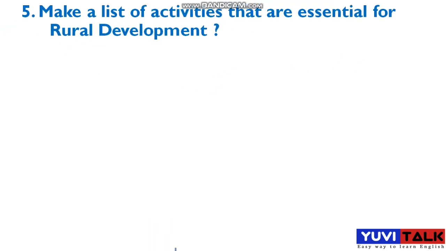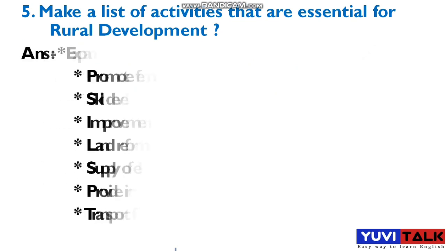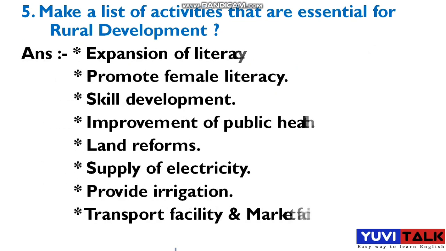See, the next question is like this. Make a list of activities that are essential for rural development. Okay, here the question asks like this, student. Make a list of activities that are essential for rural development. What are the activities essential for rural development? See, the answer is like this. Okay, expansion of literacy. So it's the first point. We should expand literacy. Second, we should promote female literacy. We should support female literacy.